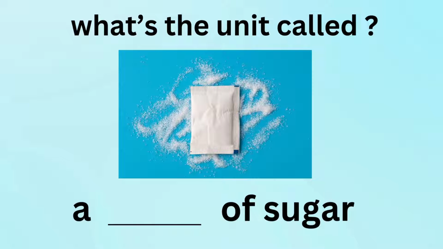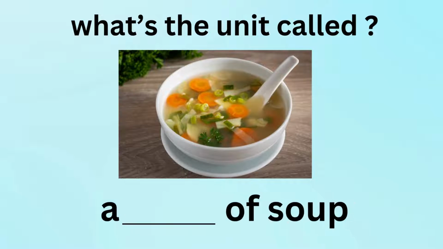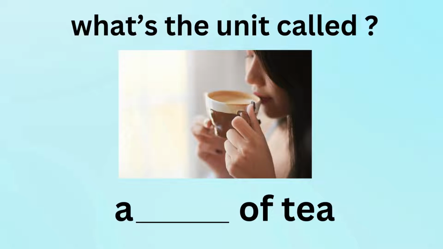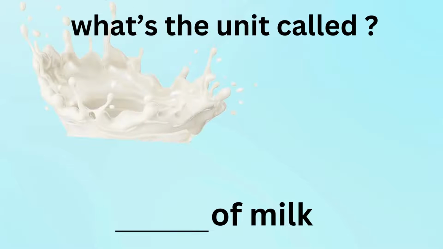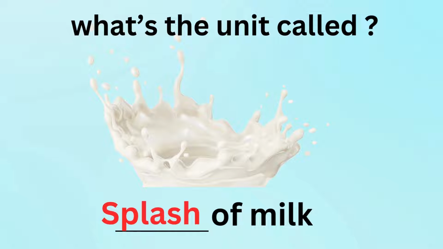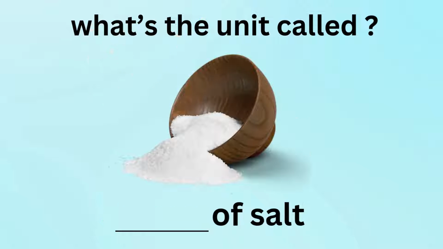What's the unit called? Packet of sugar. What's the unit called? A bowl of soup. What's the unit called? Sip of tea. What's the unit called? Splash of milk. What's the unit called? Dash of salt.